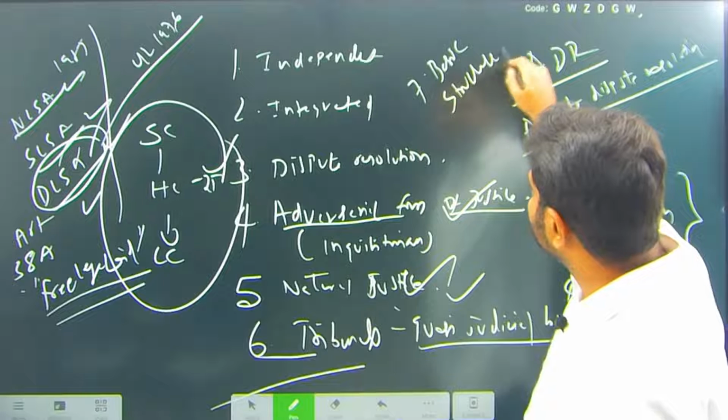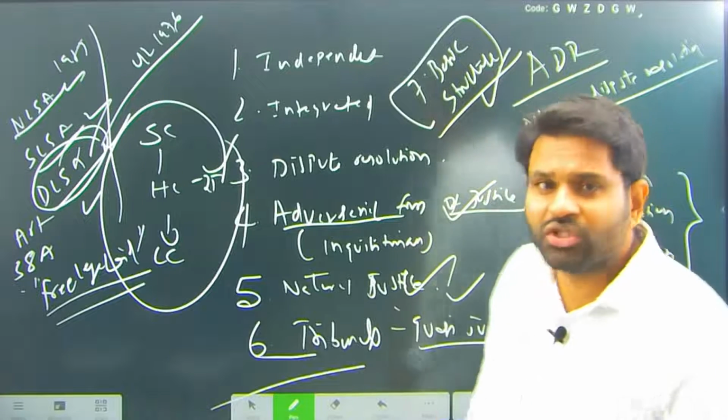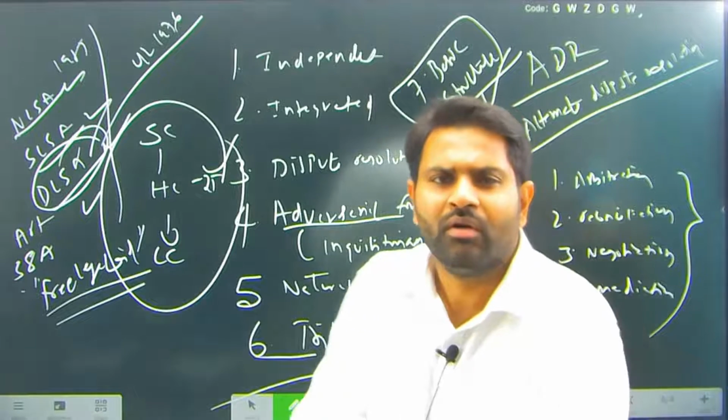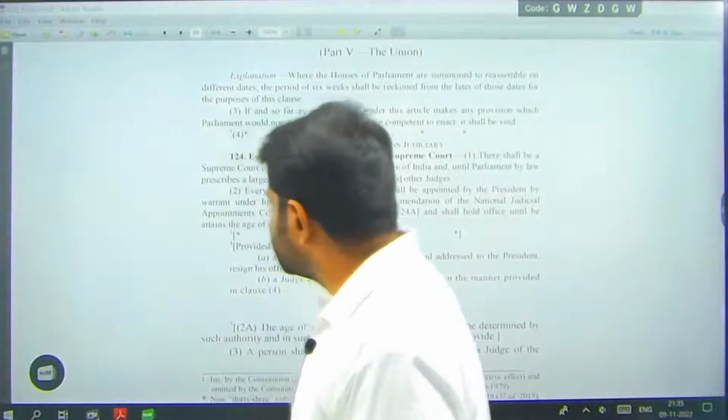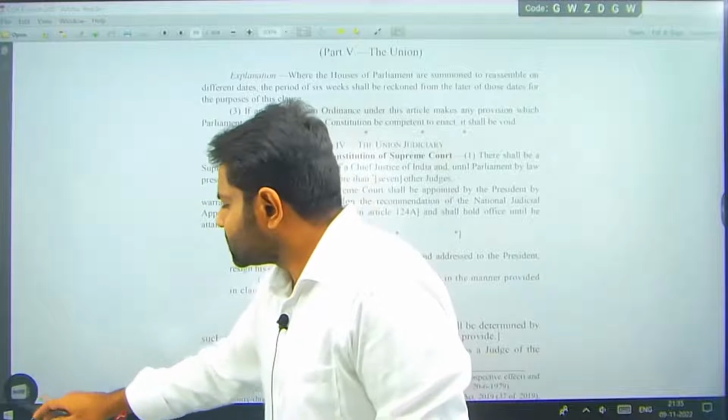basic structure doctrine is a very important doctrine, basic structure doctrine. And you know, we have a new Chief Justice. Who is the new Chief Justice now? Please type in the chat box. Who is our new Chief Justice? Please type it. So that is the ecosystem we have, and wherever the points come, I will try to add them, right?